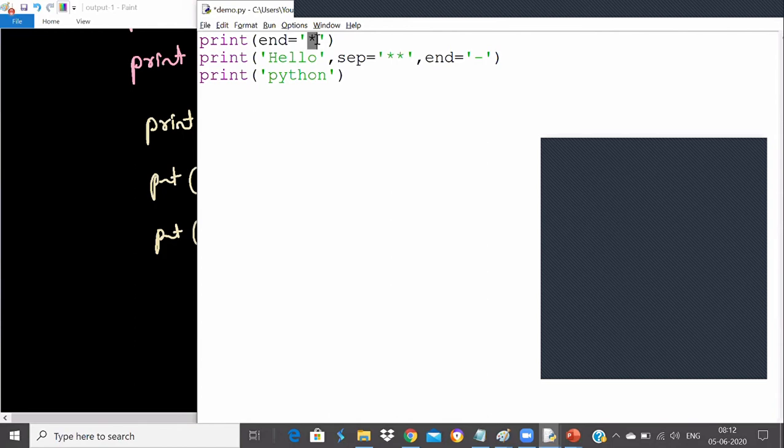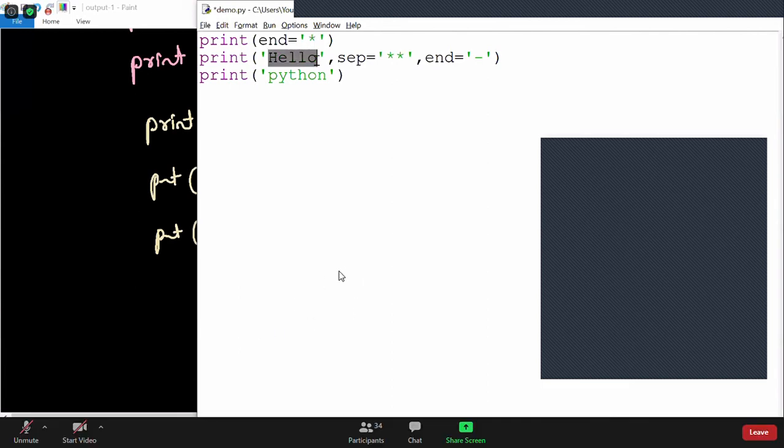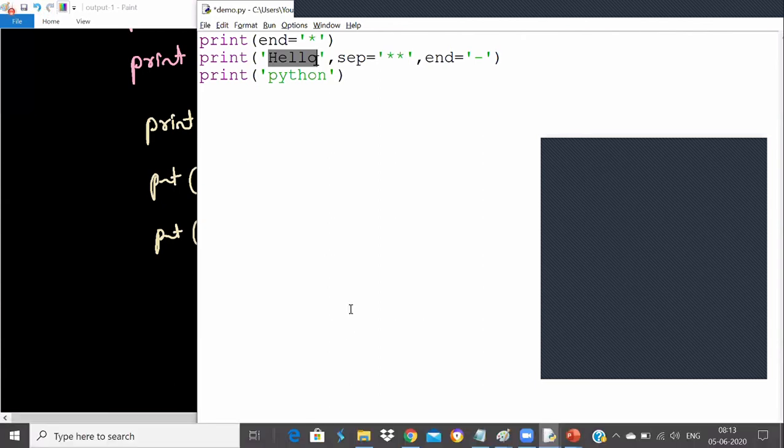Udit, no new line, guys. No new line because it is not adding backslash n. We changed that new line. It will not go to a new line. So after star, do you think that hello will be printed in the same line? Very good. So after star, hello will be printed in the same line.